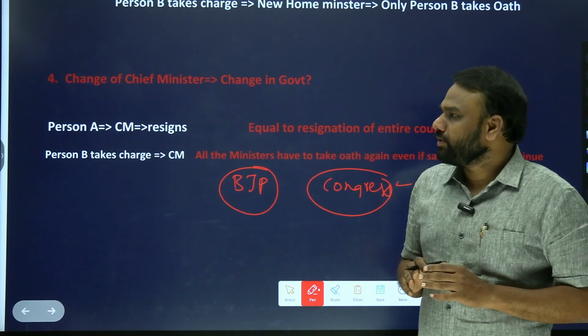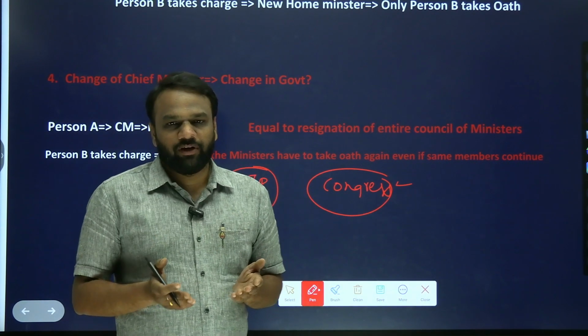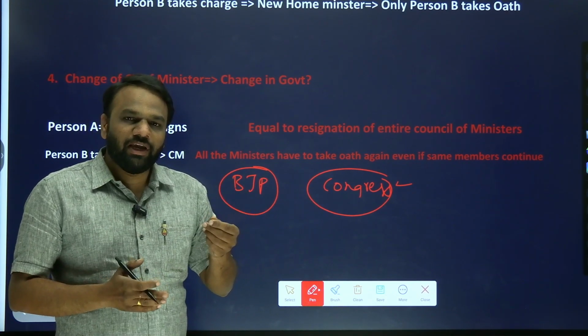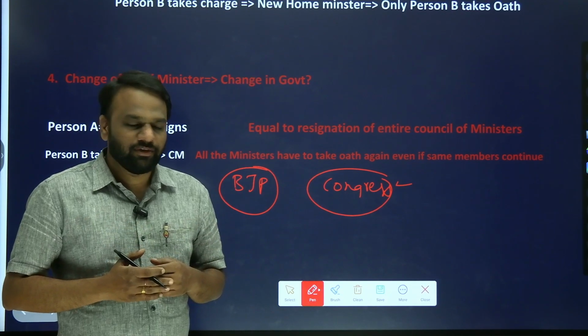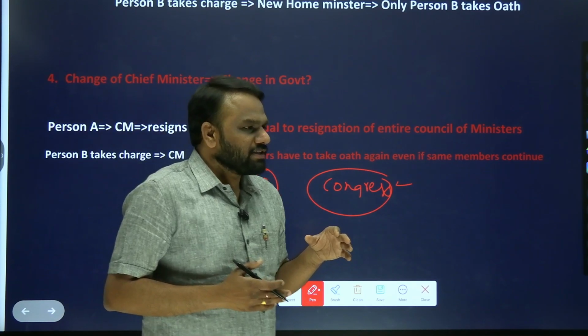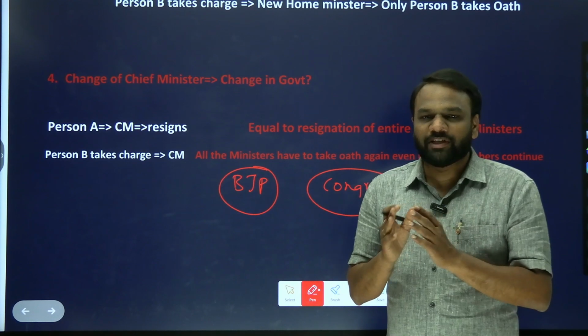So this is about the government and change in government. Government change can happen normally either after 5 years or even in between if the need arises. Similarly, in the subsequent videos, we will be discussing all the other important topics related to polity.